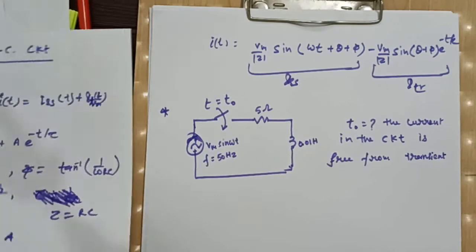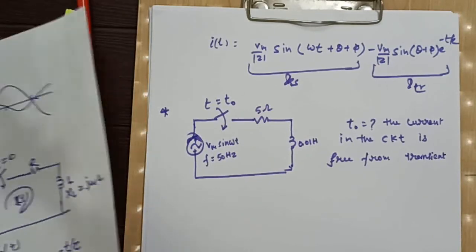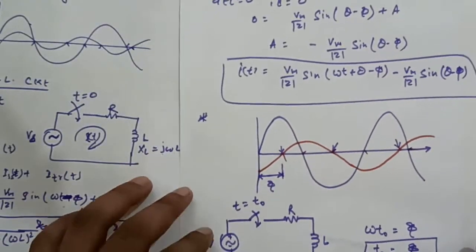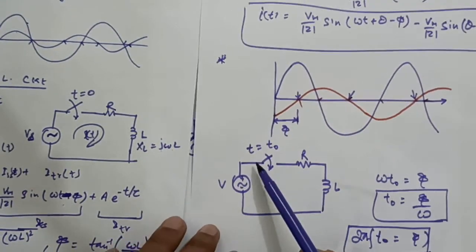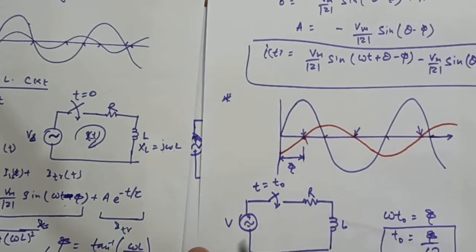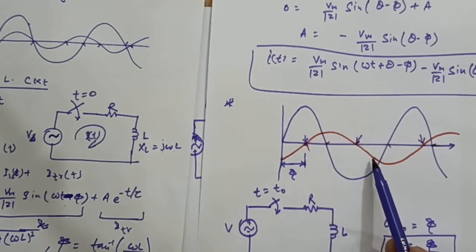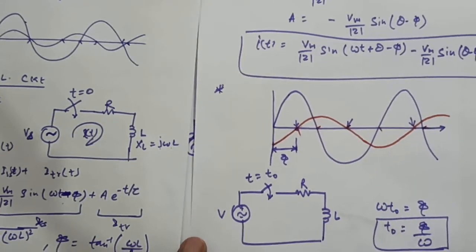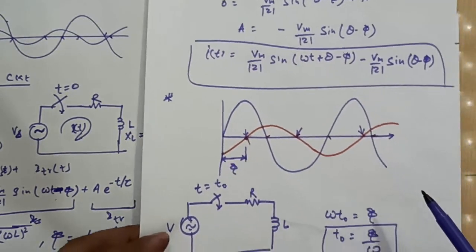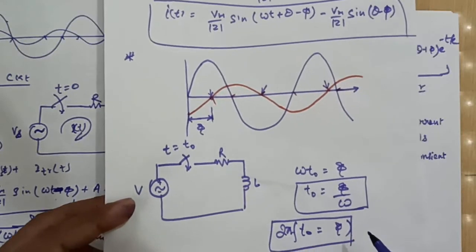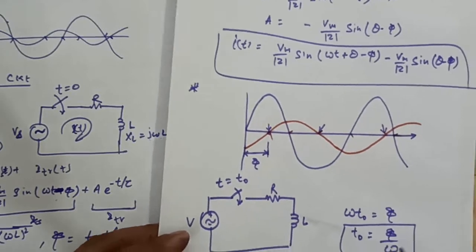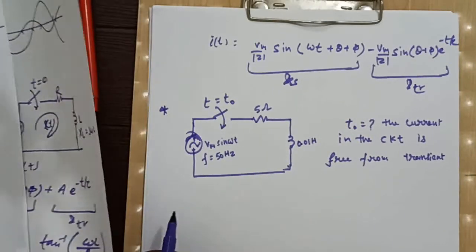Now recall, just few minutes before we discussed that if this switch is getting operated at t equal to t naught, means this instant, then this instant is the natural zero instant. So at this moment if switch is operated, then there will be no transient in the system. So we have to calculate the time instant where phi will be equal to omega t naught, right?